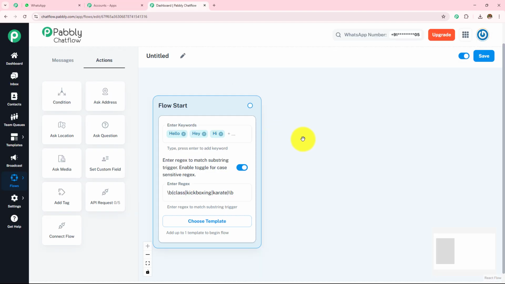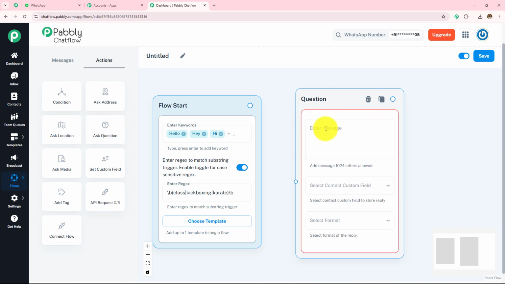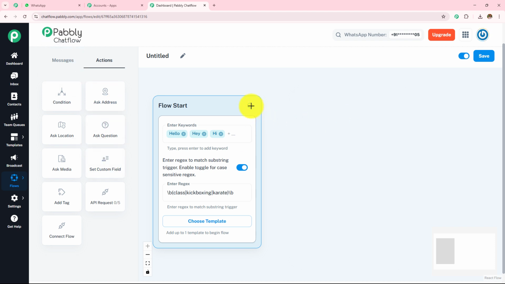Now let's move back to my Pabbly chat flow, and over here, to send this very first message, either I can ask the question. If you want to ask the question, you can drag and drop the question button over here, and if you want to ask any other field, you can drag and drop that field over here. As I'm going to send a message, I'm going to click on the circle, drag and drop this circle, and then in choose content type, I'm going to select text plus button. I have already explained all of these content types.